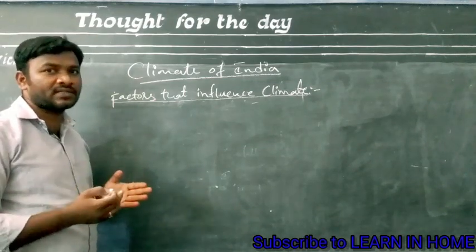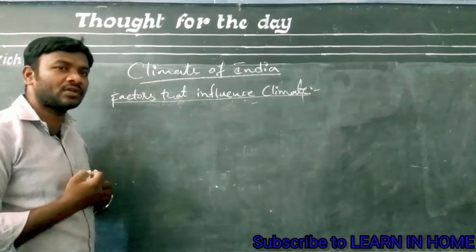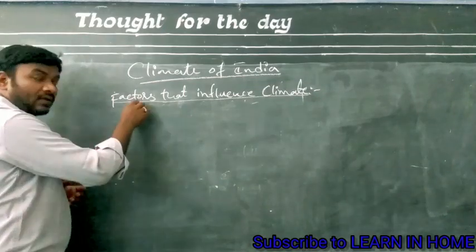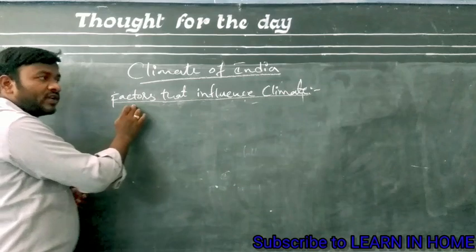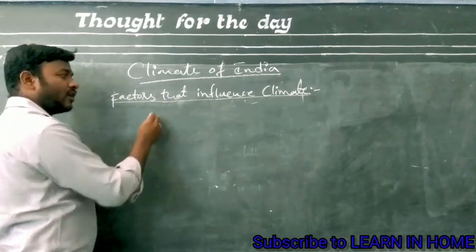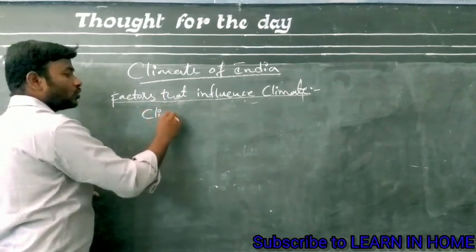And the reasons for this, why we have different types of temperature? The reason is these factors. The factors which affect the climate of a particular place can also be called climate controls.